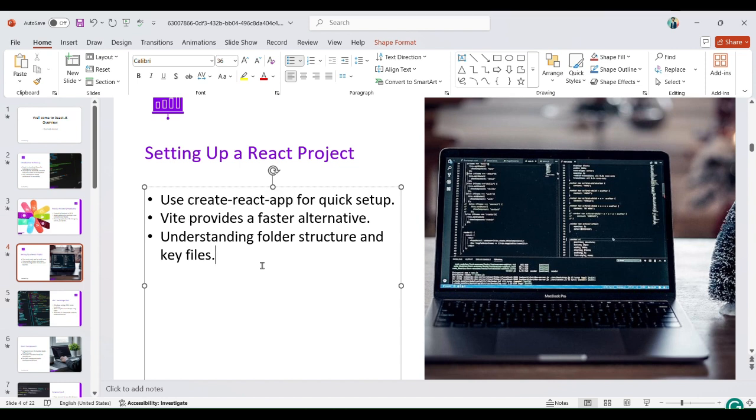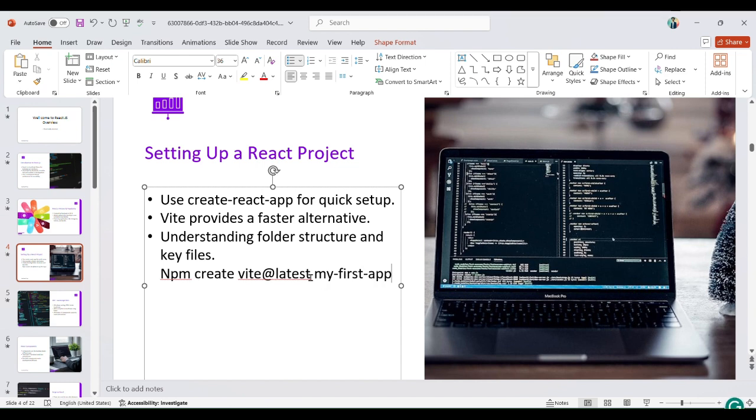We can see here when we create one, npm create vite@latest, then my-first-app.